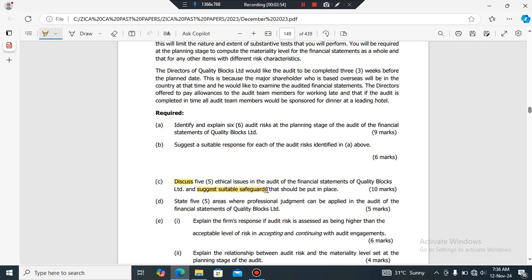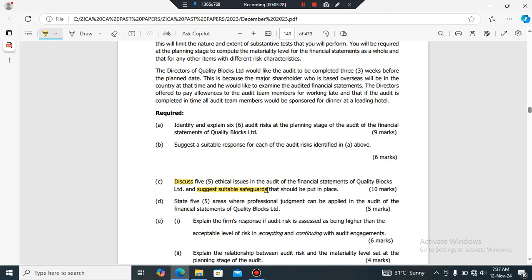Then the most important aspect is the ethical threats. When you are learning professional ethics in auditing, for the most part, the longest part of the topic is the threats, the ethical threats. Now these ethical threats, when you identify them, you need to provide safeguards so that you can reduce the threat to an acceptable level, and then the audit can be carried forward and carried on.